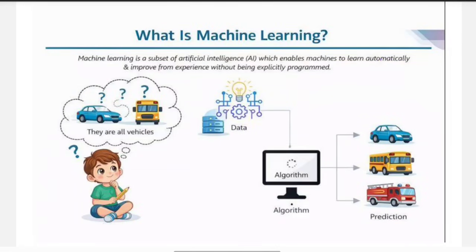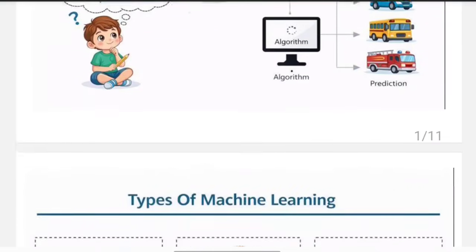It studies all these patterns, and you can think of an algorithm like the brain of the machine. Just like the child learns from observing the vehicles, the algorithm also learns by observing the data. After learning, when we give a new vehicle image to the machine, it can predict whether it is a car, a bus, or a fire truck. So the basic idea of machine learning is we give data to the algorithm, the algorithm learns from the data, and then it gives us the prediction. This is how machine learning works.